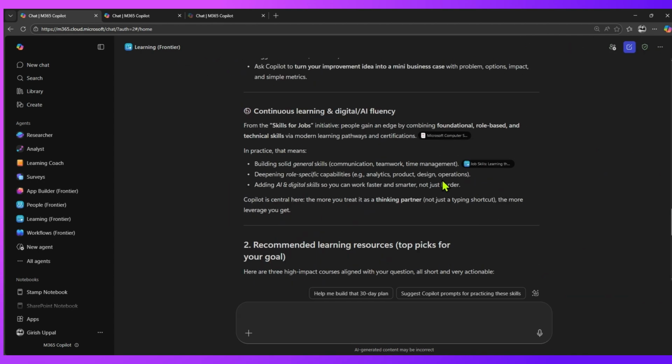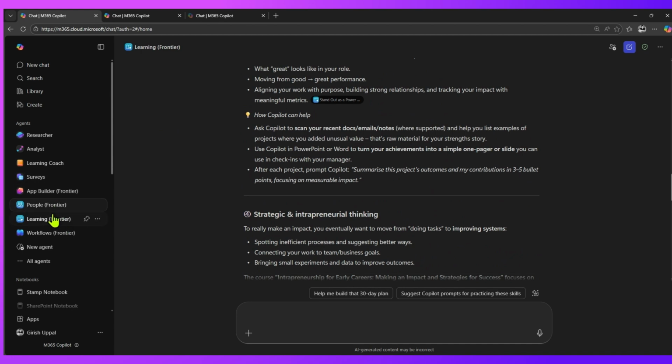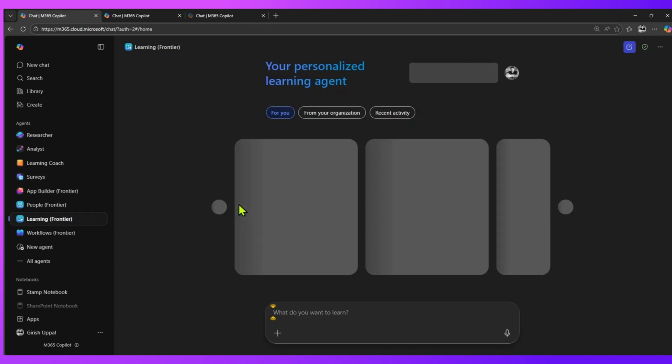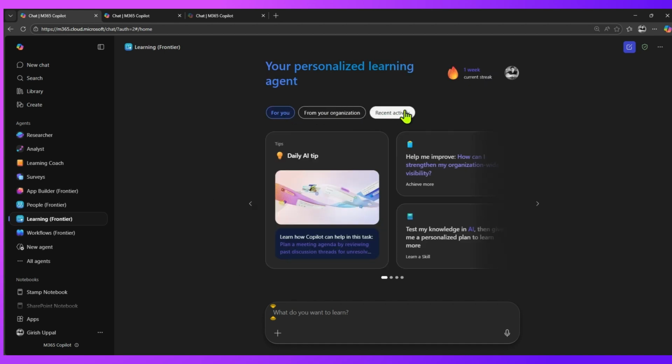Now, learning agent, again, if I go into learning frontier agent, I'll be seeing these particular tiles for you from your organization's recent activity. Now it has given you a daily tip. So it says learn how Copilot can help in this task. Plan a meeting agenda by reviewing the past discussion thread for unresolved topics to cover. So it will help you generate a tip related to planning a meeting agenda for any specific topic.